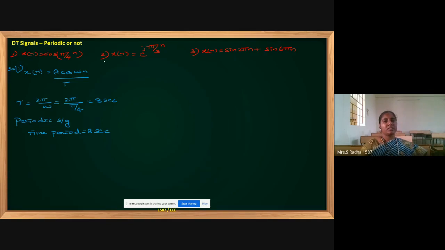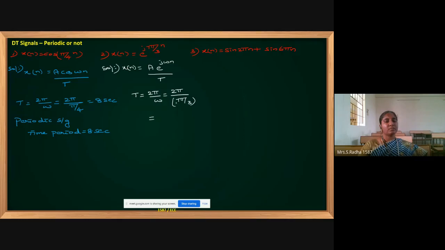Now if you see the second problem solution, this is of the form x of n equal to A into e power j omega n. We are bothered only with the omega value for the time period calculation. A single term is present, so capital T we will calculate. It is the 2 pi by omega formula. In the place of omega we are having 7 pi by 3. Okay, so pi and pi get cancelled and here what will happen, 6 by 7 seconds.